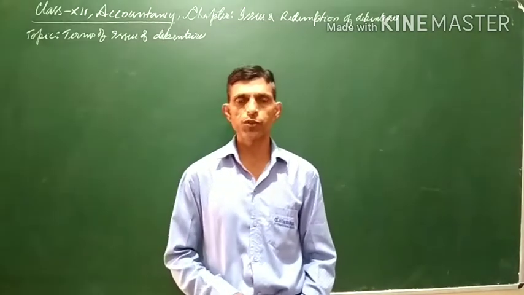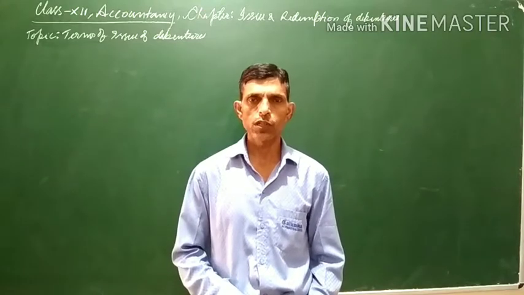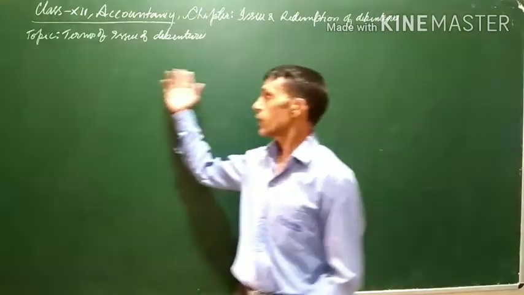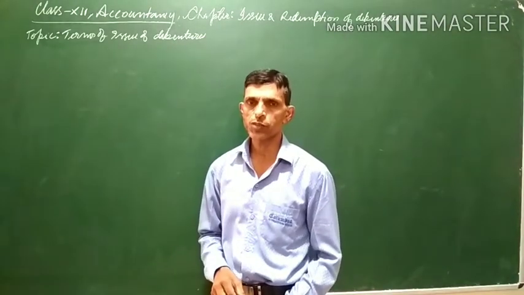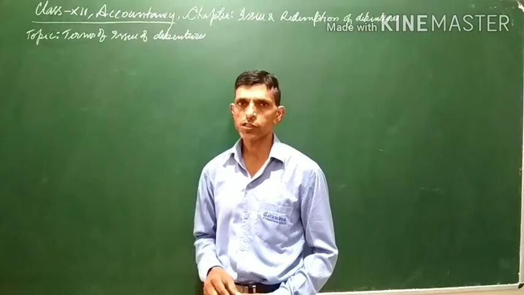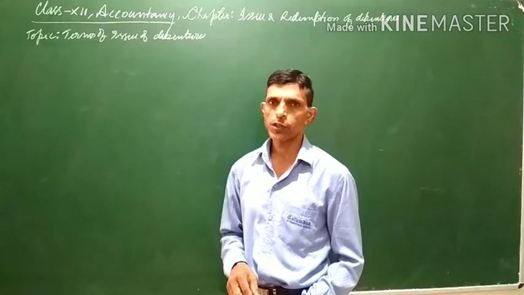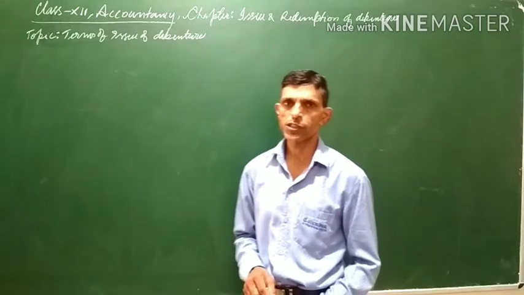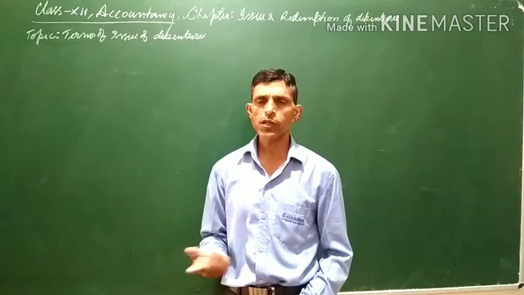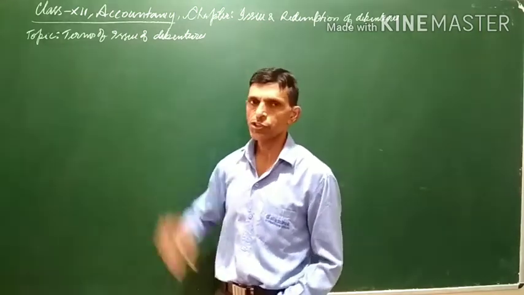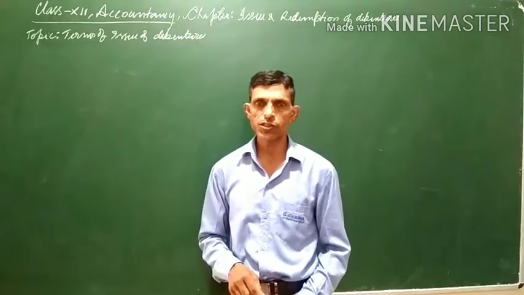When debentures are issued, these terms are mentioned in the deed or the prospectus issued for the debenture. On what terms the debentures have been issued, at what rate of interest, and after how many months or years the debentures will be repaid, whether at par, at premium, or whatever it is. So there can be 6 scenarios on the basis of which debentures are issued.